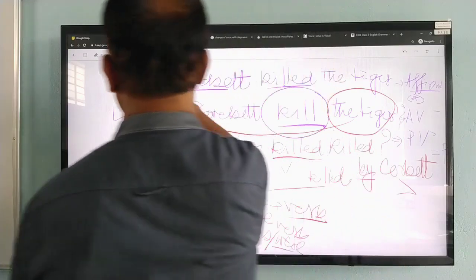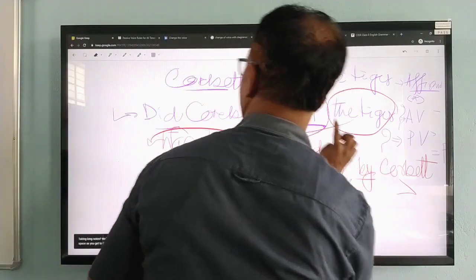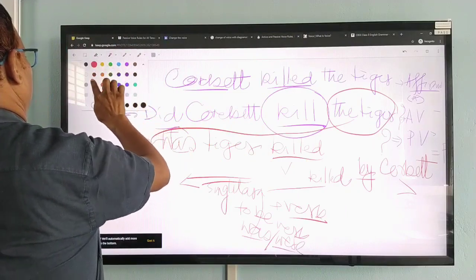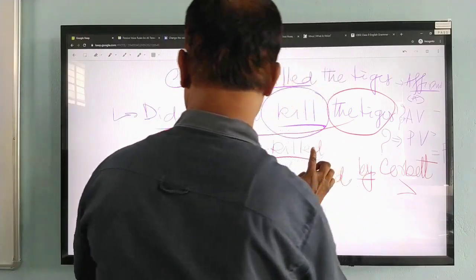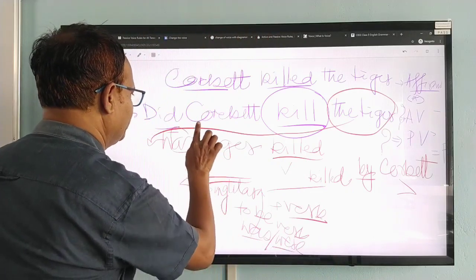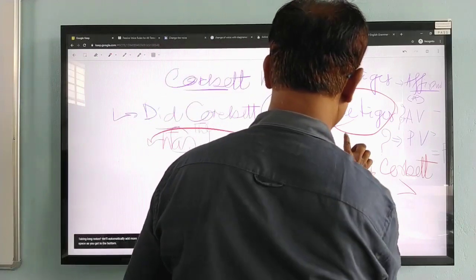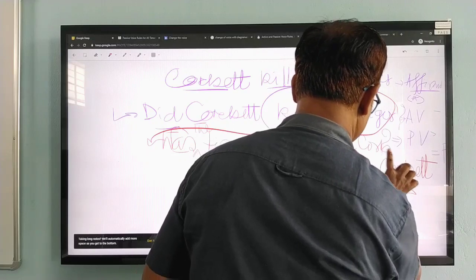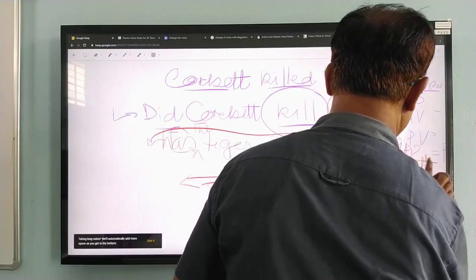Kill is written already. Killed was the tiger. The dice is missing here. Let me write it here. Was the tiger killed by Corbett? Question mark.